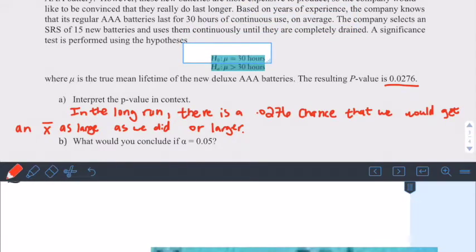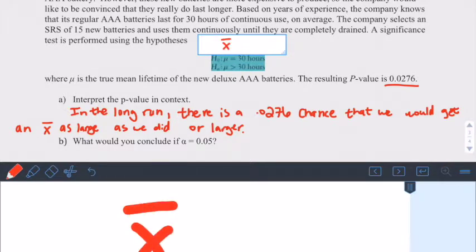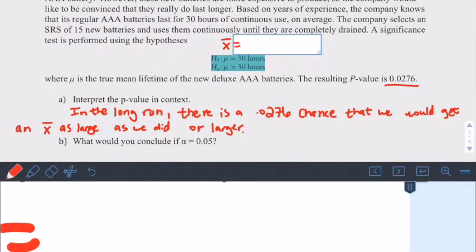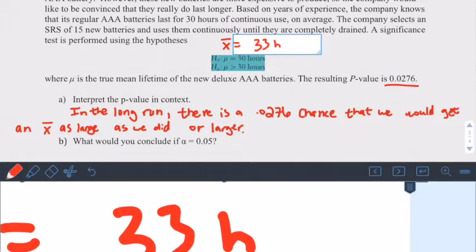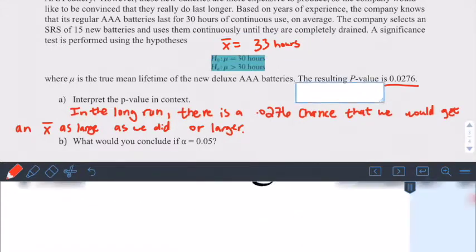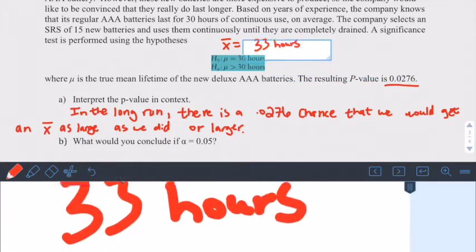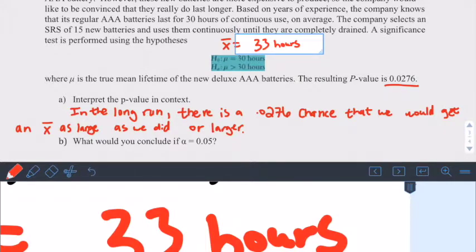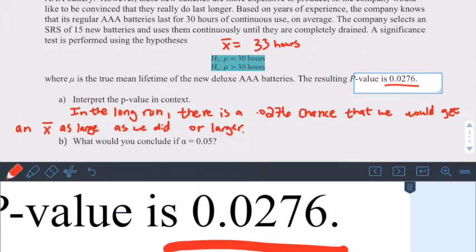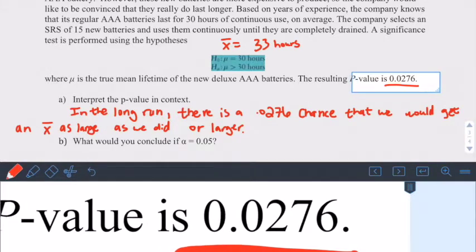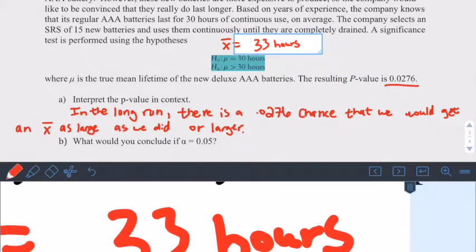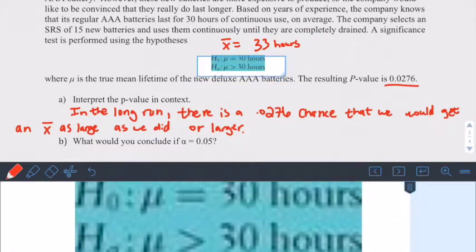Now, what I don't like about this example is it doesn't actually give you our test statistic, our X bar. So this would help make it a little more easy to understand. So say we take a sample of these 15 batteries and their mean life was 33 hours. Well, this p-value now would make more sense. It's going to be rare for us to get a value this high. So they're saying that there's a 0.0276% chance that we would get a mean battery life of 33 hours or more, because remember, greater.